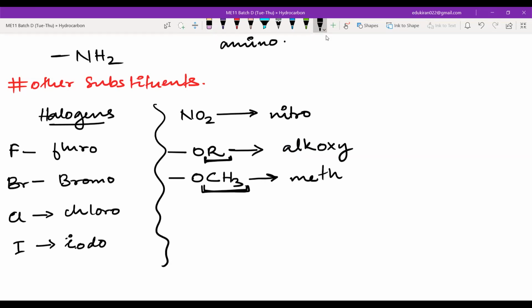Now you get the idea, yes or no? Now you tell me, if you have CH2, CH3, and there is oxygen here. Wait a second, let me draw it nicely. Oxygen, then you have CH2, then CH3. Now you tell me how many carbons are there that are attached to oxygen? Two carbon. So what is the word for two carbon?